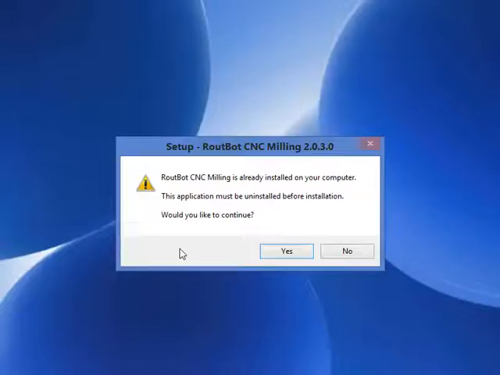When we do that, the very first time we connect to the CNC controller, RoutBot CNC will ask us to re-enter our old license number. Now we are ready to remove the old version, so we're going to click on Yes to continue.